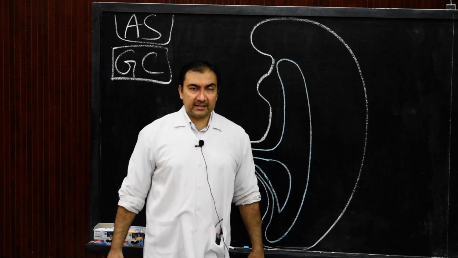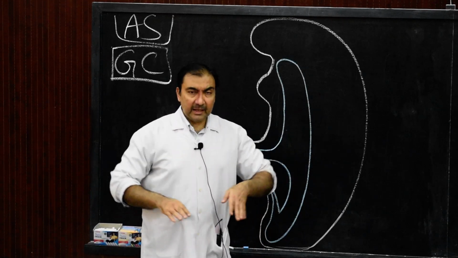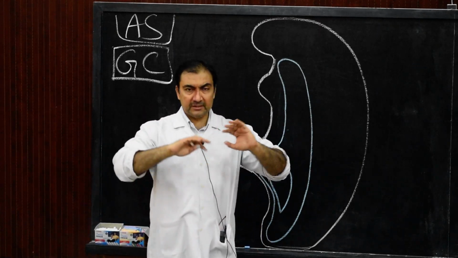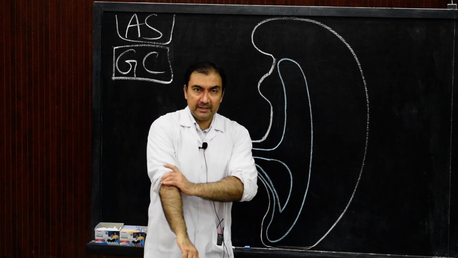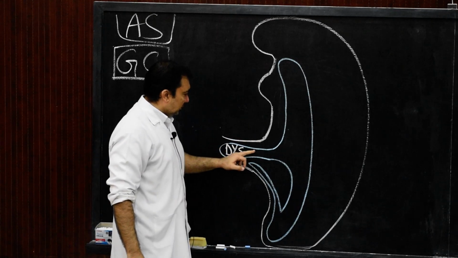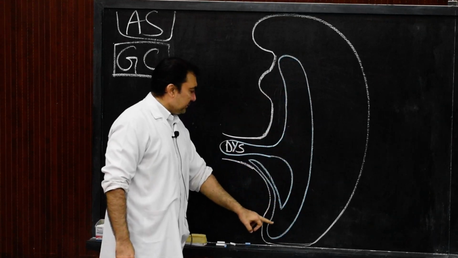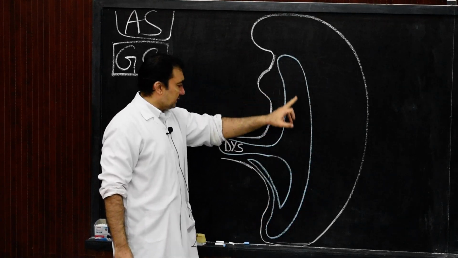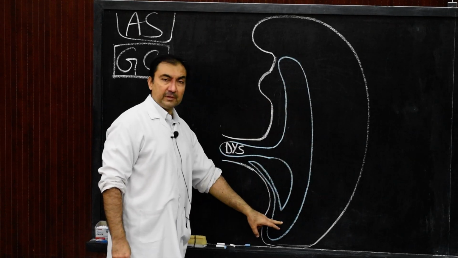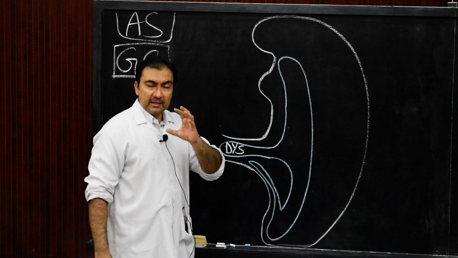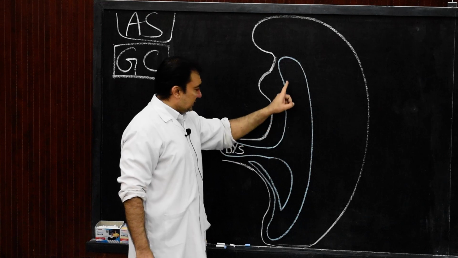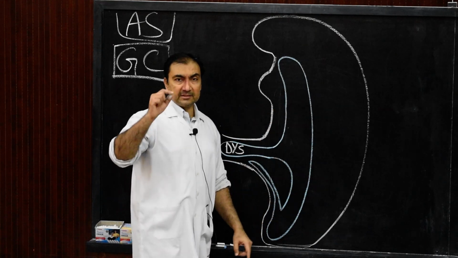This definitive yolk sac will be engulfed within the folds of the embryo, the head fold, tail fold, and the two lateral folds, at the time of folding of the embryo, in such a way that from this endoderm of the definitive yolk sac, the entire alimentary tube, or gastrointestinal tube, will develop. So the entire alimentary tube will be developed from the endoderm of the definitive yolk sac. This statement is very important.